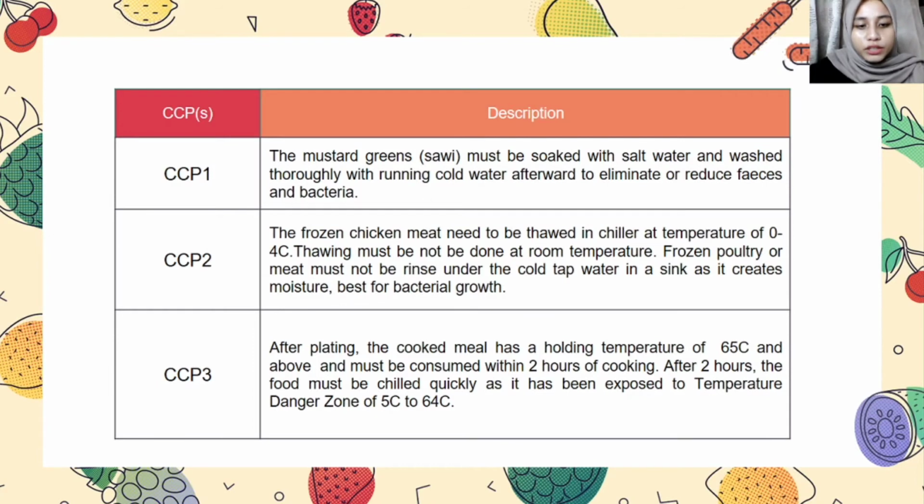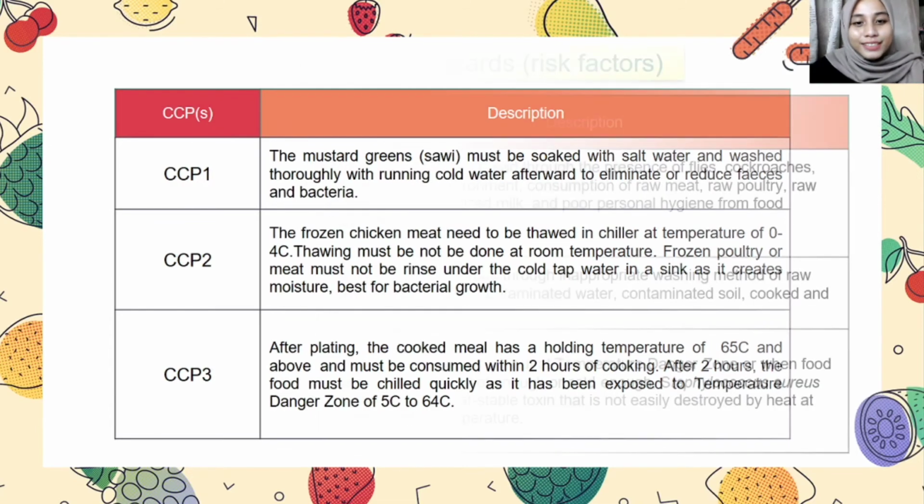For CCP3, after plating, the cooked meal has a holding temperature of 65 degrees Celsius and above and must be consumed within 2 hours of cooking. After 2 hours, the food must be chilled quickly as it has been exposed to the temperature danger zone of 5 degrees Celsius to 64 degrees Celsius.